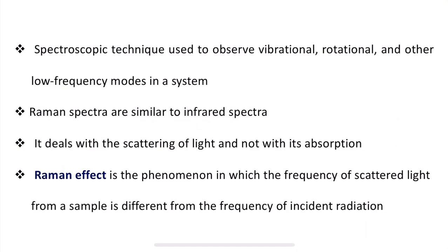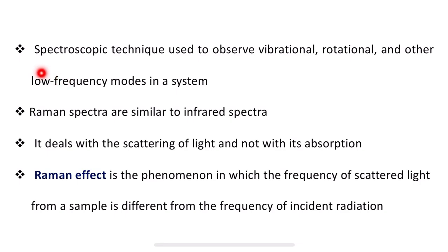So what is meant by Raman scattering? Raman scattering is defined as the scattering of photons by the excited molecules that are at higher energy levels. It is also known as the Raman effect. The photons are inelastically scattered, which means that the kinetic energy of an incident particle is either lost or increased, and it is composed of Stokes and anti-Stokes portions. We will understand what is meant by Stokes and anti-Stokes in the next classes.